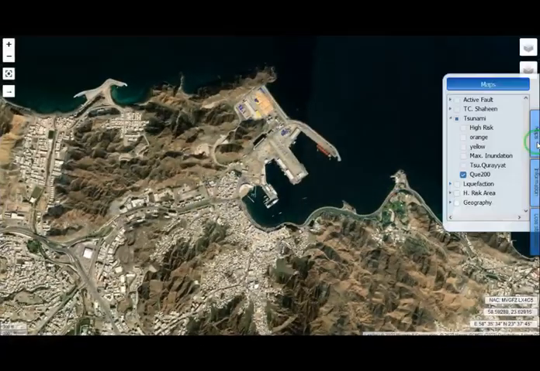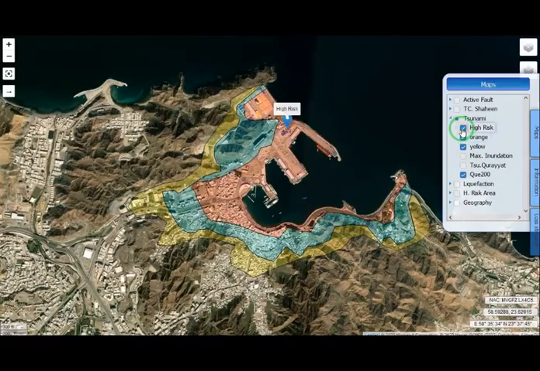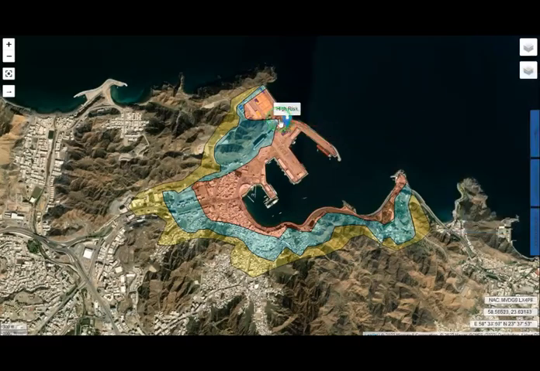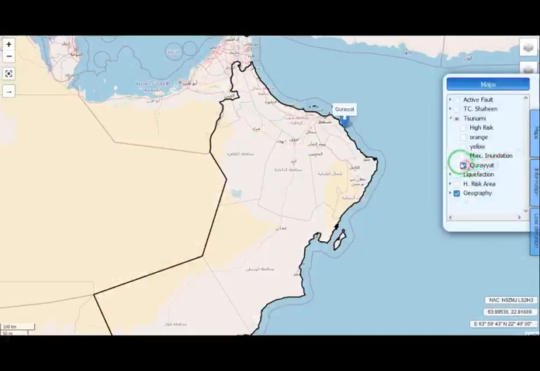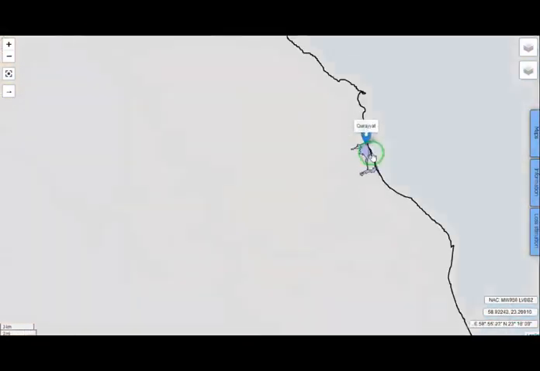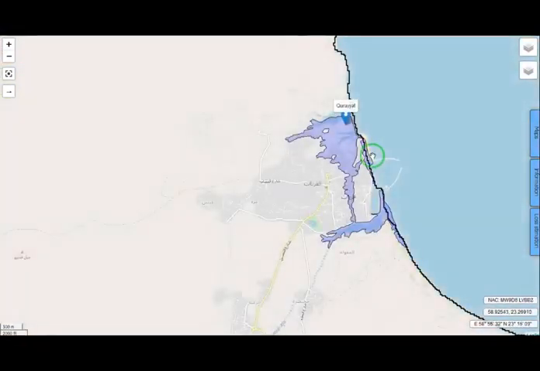In this online map, the tsunami hazard zoning in Matrah port is shown in red, orange, and yellow colors. For this scenario, maximum inundation at Qarayat port is displayed on the online map.